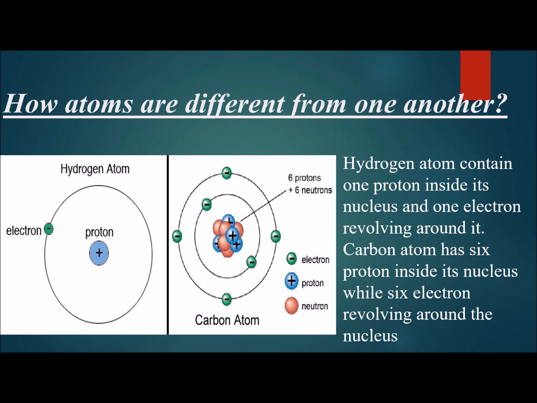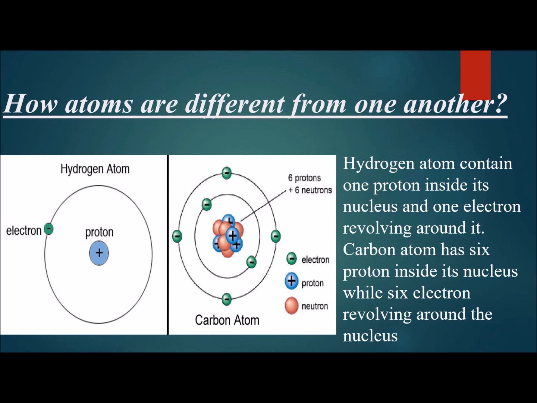We have a question: how are atoms different from one another? One atom of one element is different from the atom of another element. As you can see, there are two types of atoms shown in this diagram. The left one is the hydrogen atom, and the right one is the carbon atom. There is a smaller number of protons and electrons in the hydrogen atom, and a larger number of protons, electrons and neutrons in the carbon atom.